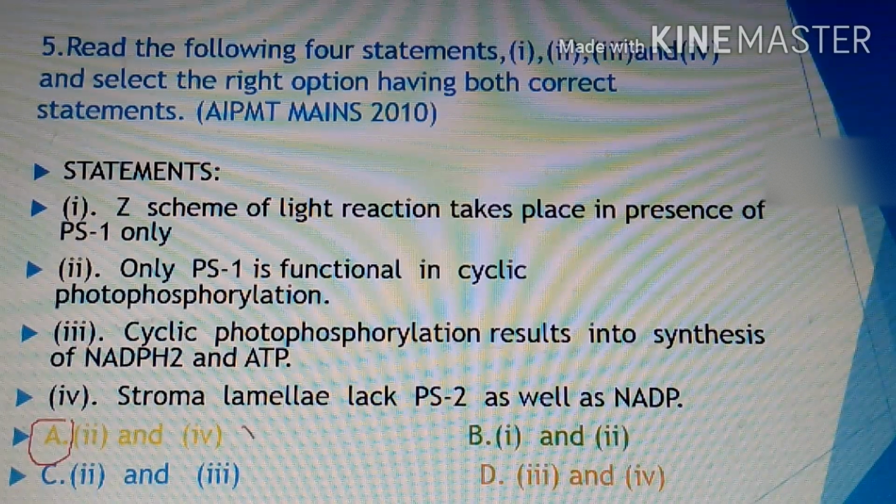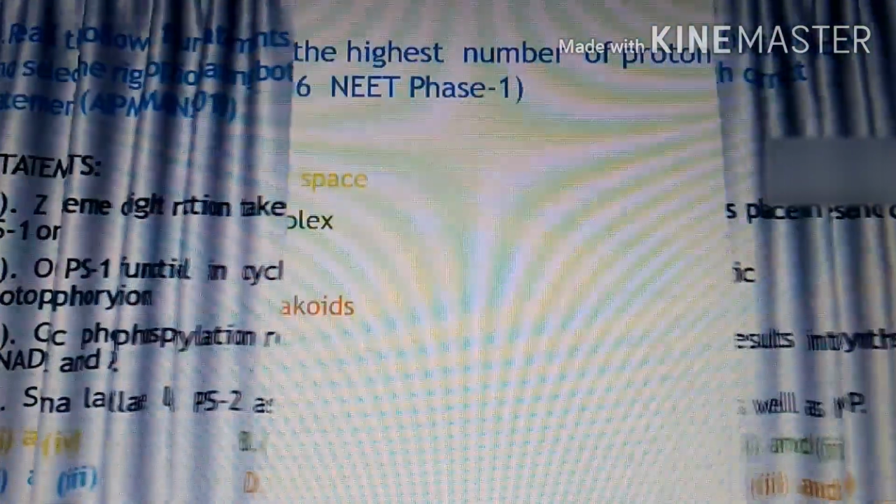Here the second as well as the fourth statement, both are correct. Only PS1 is functional in cyclic photophosphorylation, and stroma lamellae lack PS2 as well as NADP. So this is also an important question. Next, see the next question.